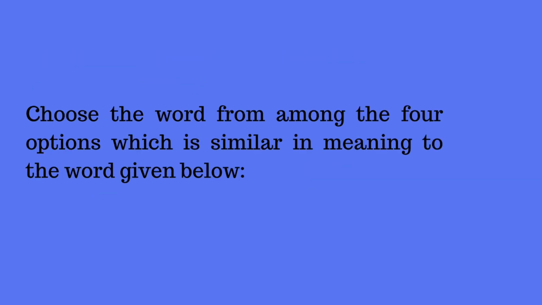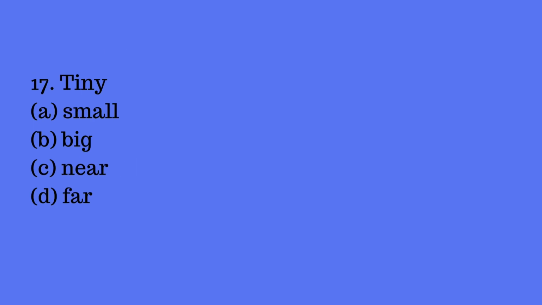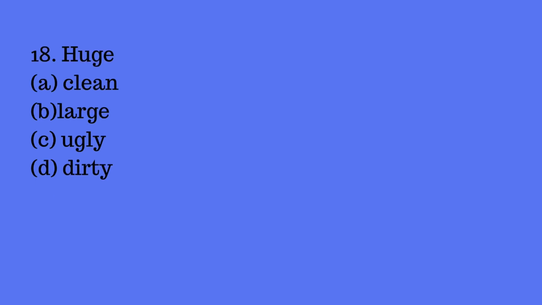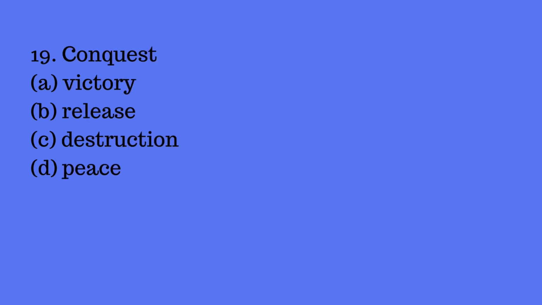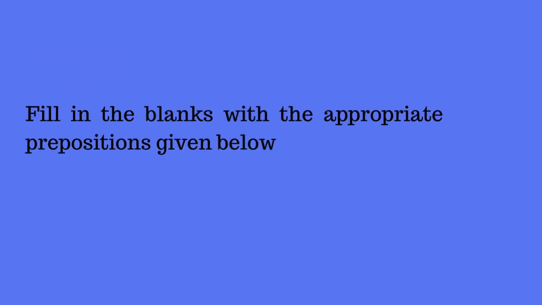Next question is, choose the word from among the 4 options which is similar in meaning to the word given below. That is synonym. First one, ancient, synonym is very old. Number 2, tiny, and here the answer is small. Then next one we have huge, and the answer is large. Actually all the synonyms you have to learn, then only you can solve this. Then conquest, the answer is victory. Then the last one in this category, begin, here the answer is start. So these are the synonyms.